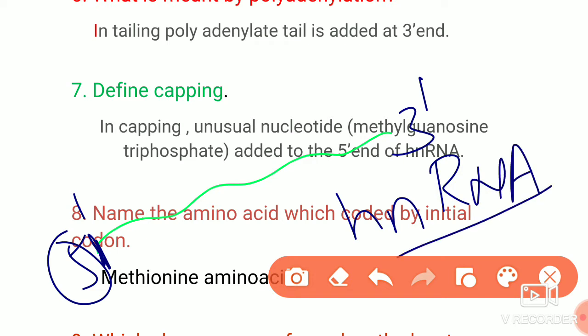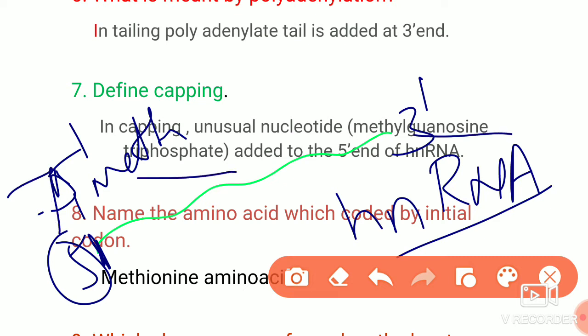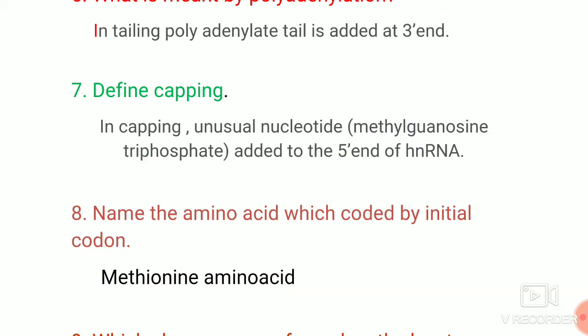This is a precursor mRNA. For this precursor mRNA, there is an addition of 7-methyl guanosine triphosphate at the 5' end of the hnRNA.